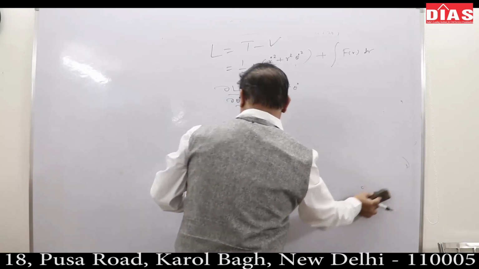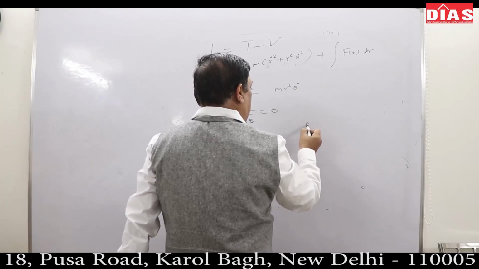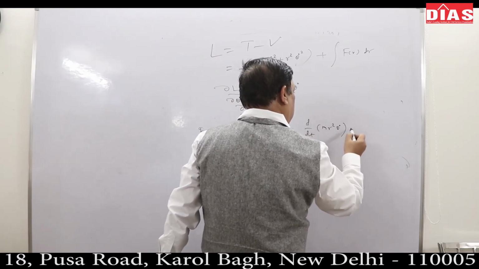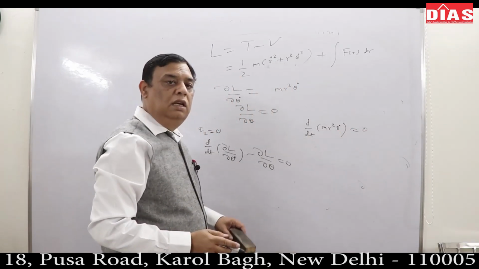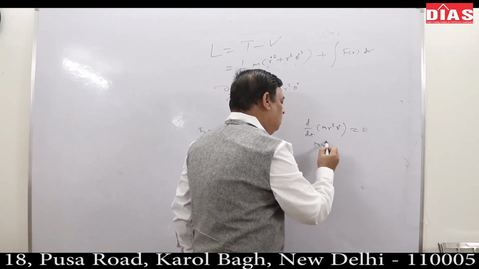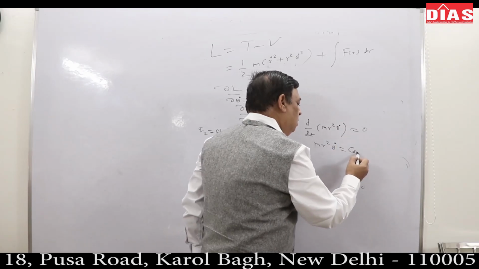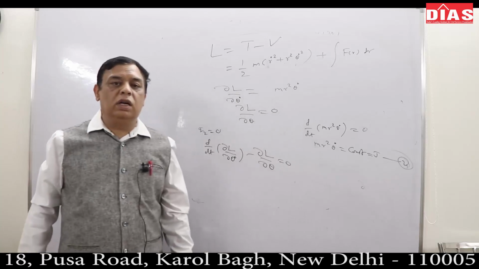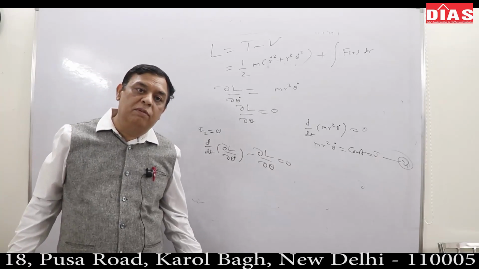So the second equation gives d/dt(m r² θ̇) = 0. So m r² θ̇ is constant, which I call J. So these also reduce to the Newtonian equations of motion.